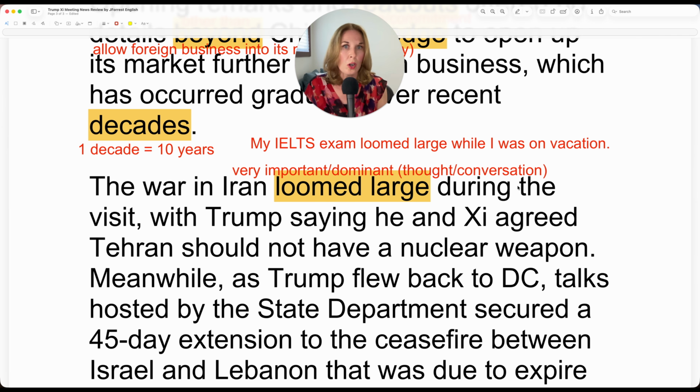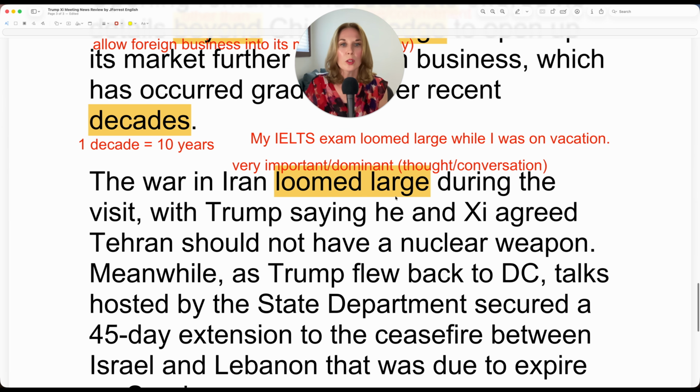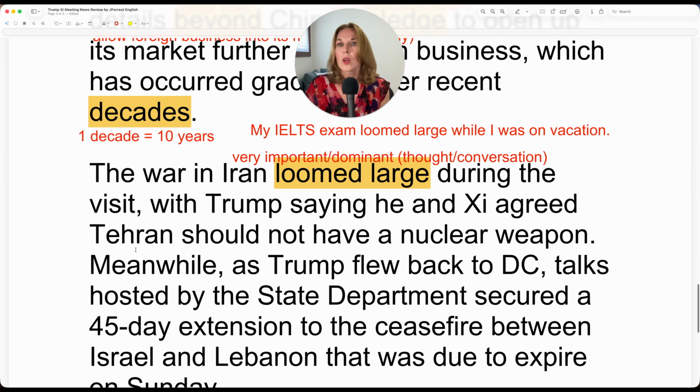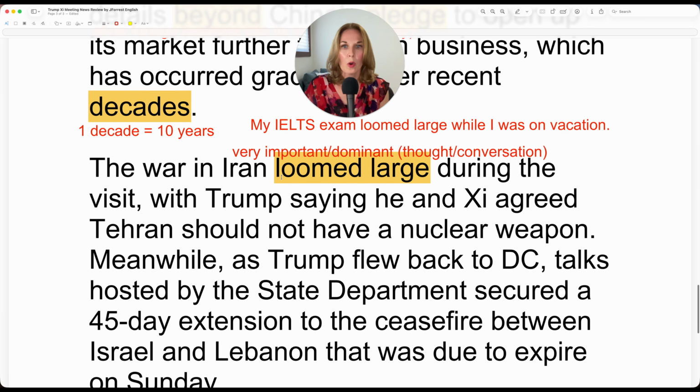It loomed large. The war in Iran loomed large during the visit, with Trump saying he and Xi agreed Tehran should not have a nuclear weapon. Okay, but important that they say Trump saying. So this is from Trump's perspective.